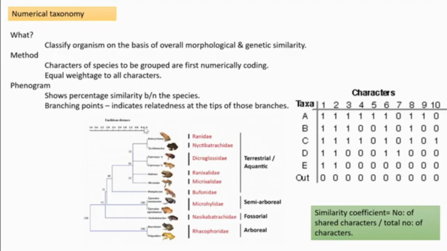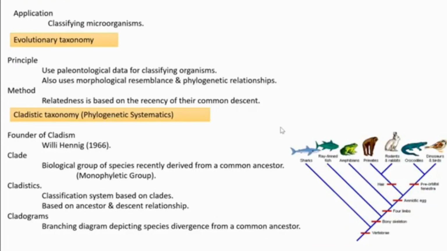Such a diagram is called a dendrogram. Numerical taxonomy, I think you understand. This numerical taxonomy is mainly used to classify microorganisms.